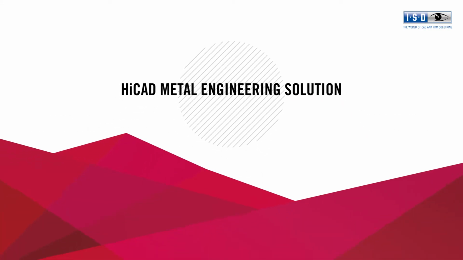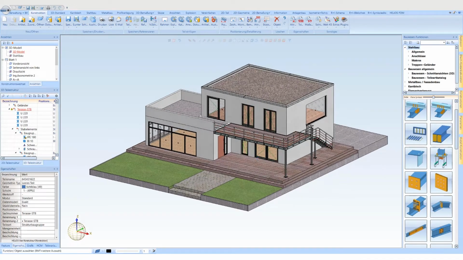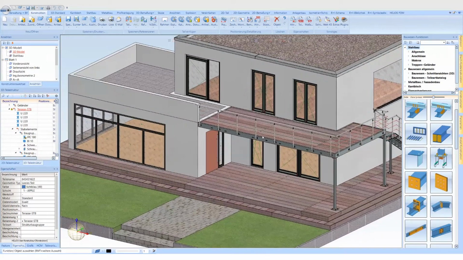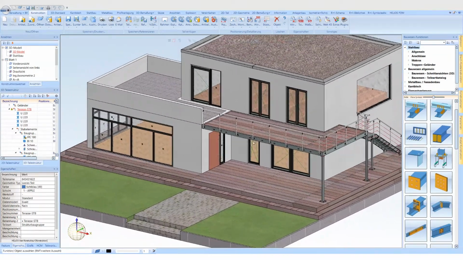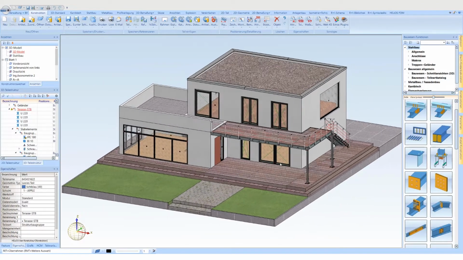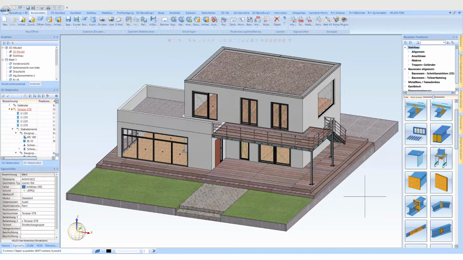HiCAD Metal Engineering Solution, Workshop Drawing and BOM available at the push of a button. The HiCAD Metal Engineering Solution allows the planning of complex constructions, from the creation of the first drafts to the generation of the production documents. Overview plans with derived sectional and detail views are created from the project at the push of a button.